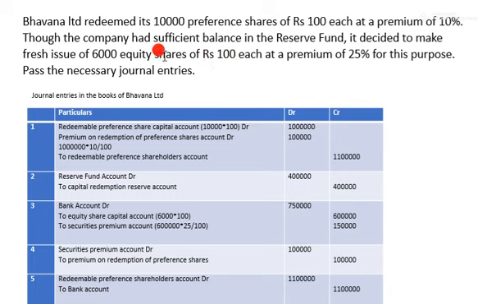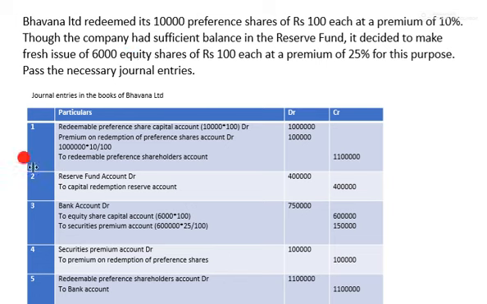So it will be 6,000 into 100, which is 6 lakh. Still we need 4 lakh because total capital is 10 lakh. So here, the sufficient balance in reserve fund, 4 lakh, they will use to add up to 10 lakh.